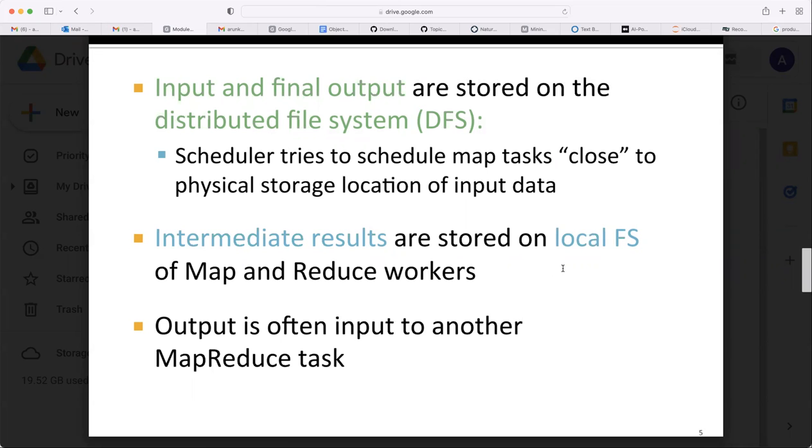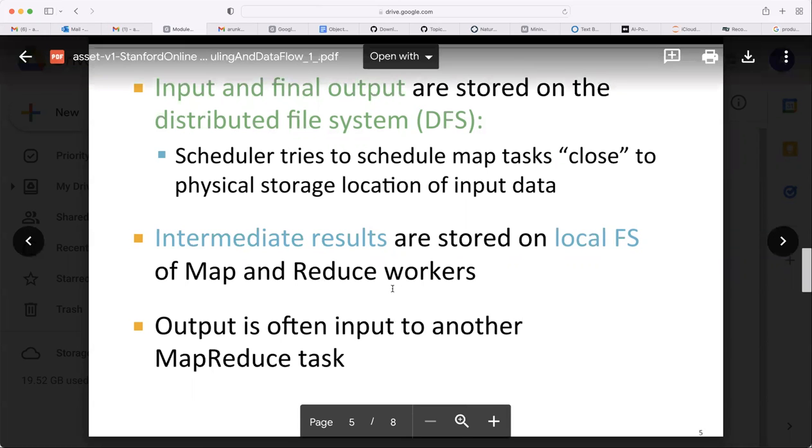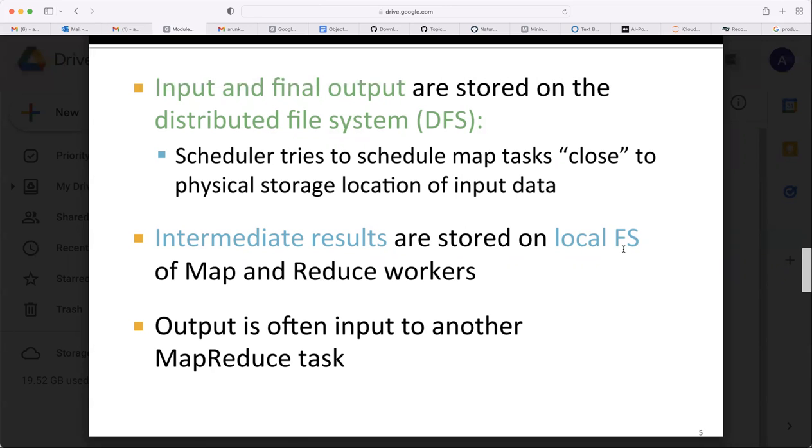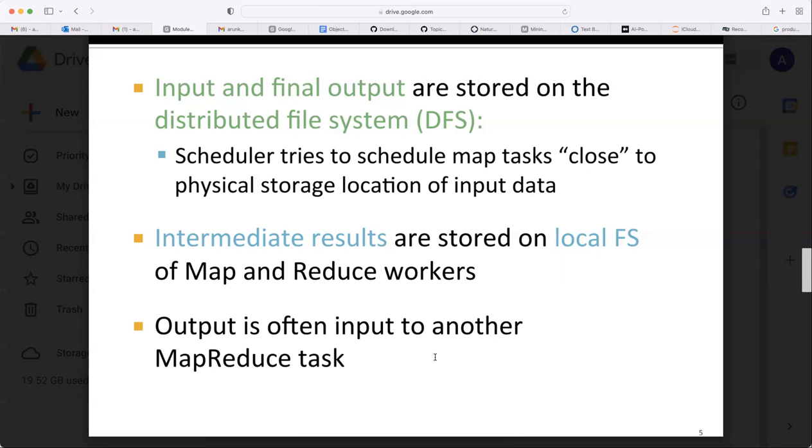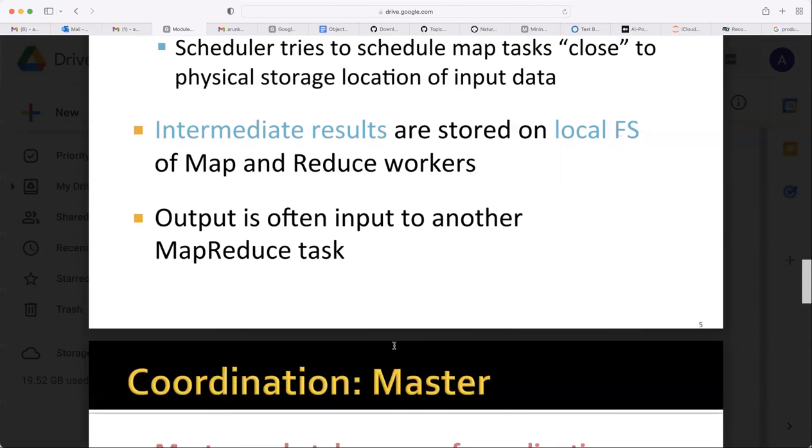Intermediate results are stored on the local FS of map and reduce workers. Local file system, local FS, means they try to store that within the RAM itself. Output is often input to another MapReduce task. You can also use these MapReduce tasks recursively. One reducer output may be very big, and some process is to be done on that output. Again, you can use another MapReduce system. So output is often input to another MapReduce task.